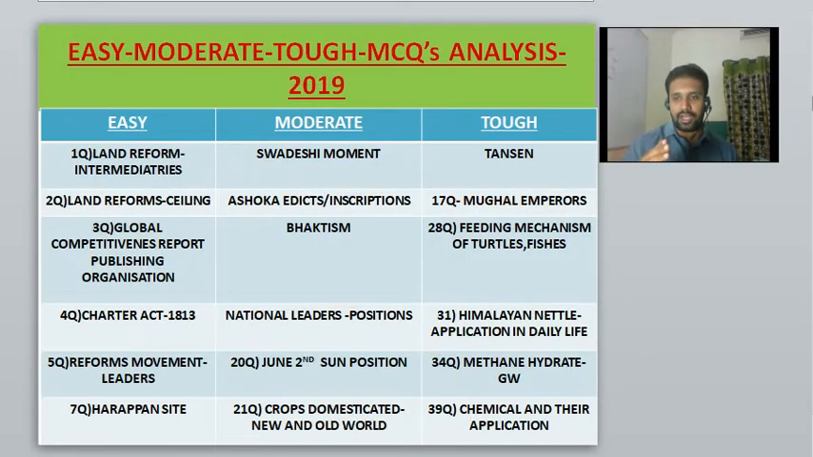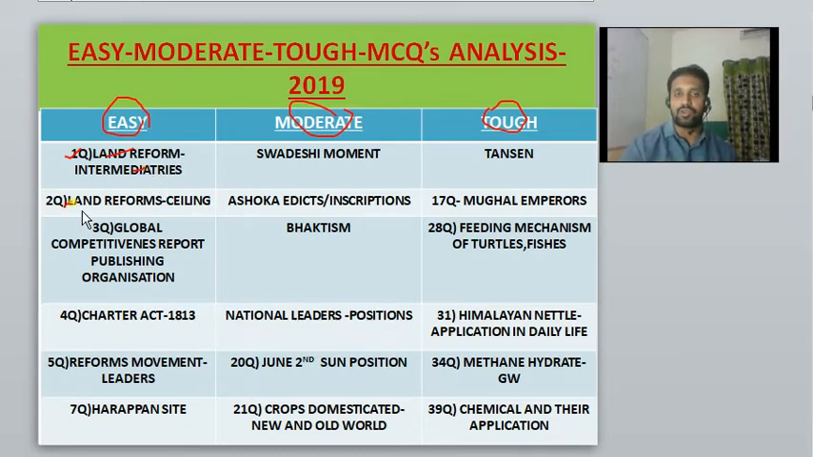As I've told you, we are going to do the complete analysis of the 2019 UPSC Civil Service Examination paper. All the questions which were asked have been categorized into 3 important parts: easy, moderate and tough. So question number 1, this is set A. Remember this point. Question number 1 of set A deals with land reforms and the intermediary system, like Jagirdari, Mahalwari, that kind of system. So the question was based on them.